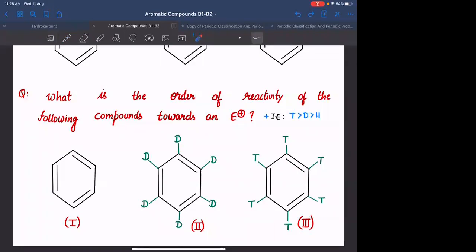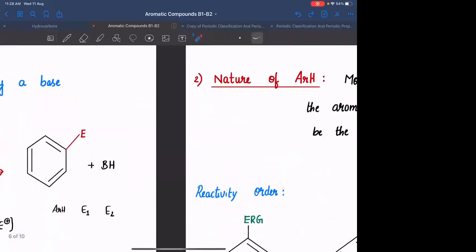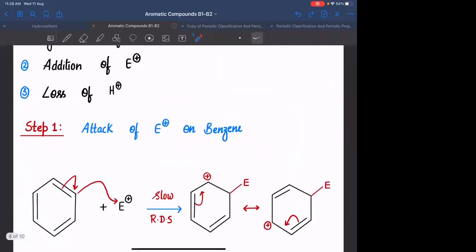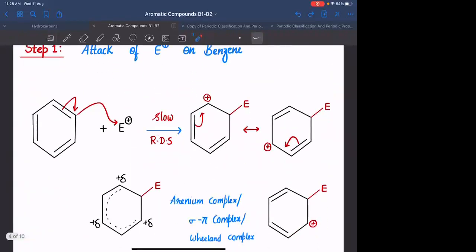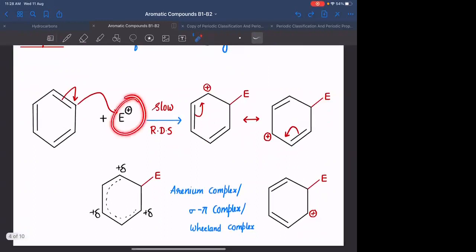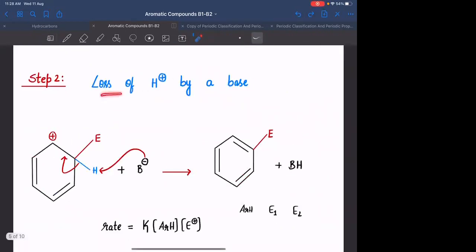Moreover, if you see the reaction mechanism, the first step, which is the addition of electrophile, is the rate determining step. In the second step, the loss of proton is not the rate determining step. If you see the second step, if you are having hydrogen, the bond energy is least.